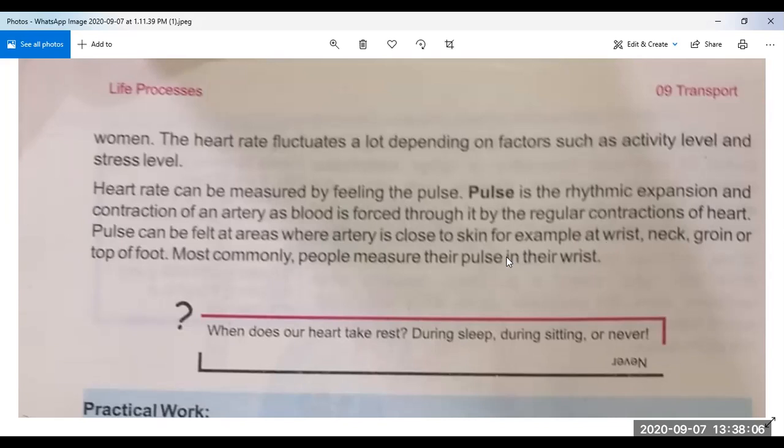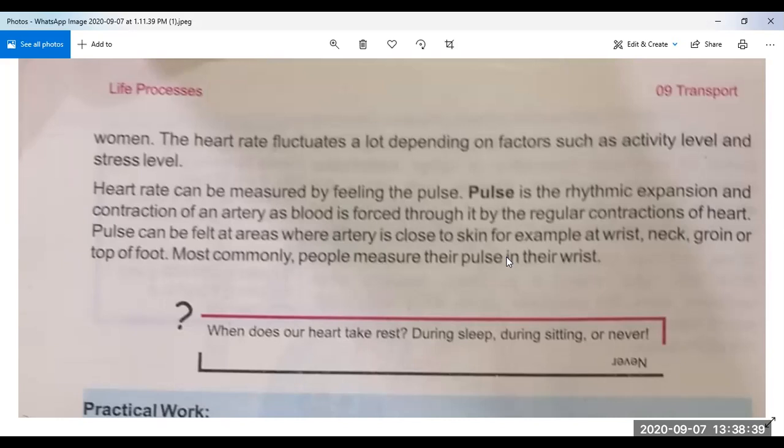When the heart contracts and relaxes, it pushes the blood into the artery by force, and because of that the artery contracts and relaxes. We can find this artery in areas near to our skin, for example, the wrist, neck, groin, or top of the foot. Most commonly, people measure their pulse at the wrist.